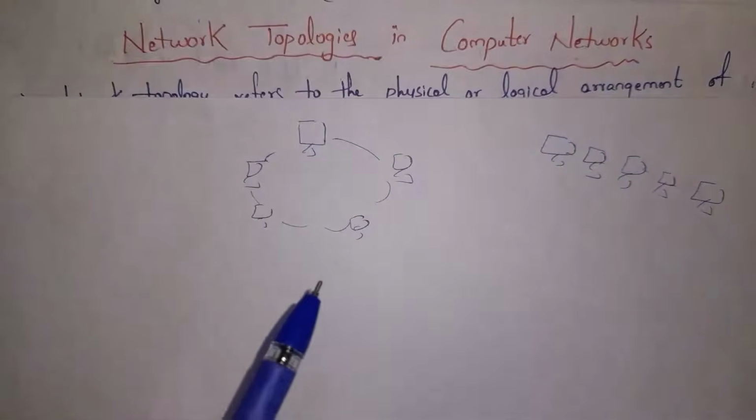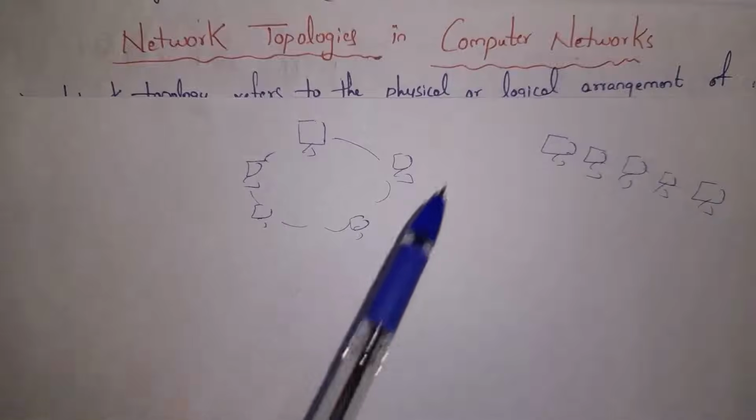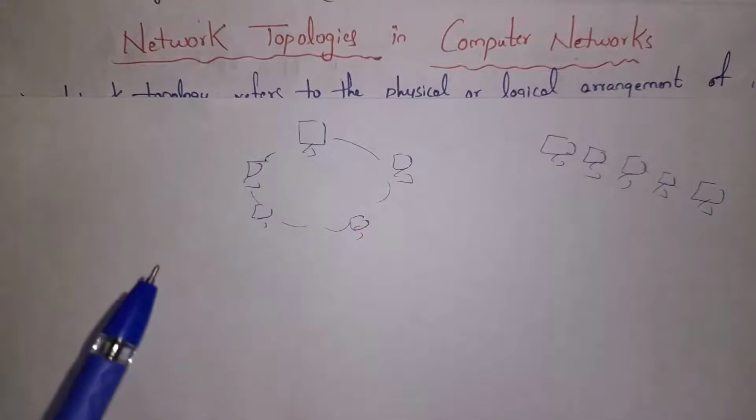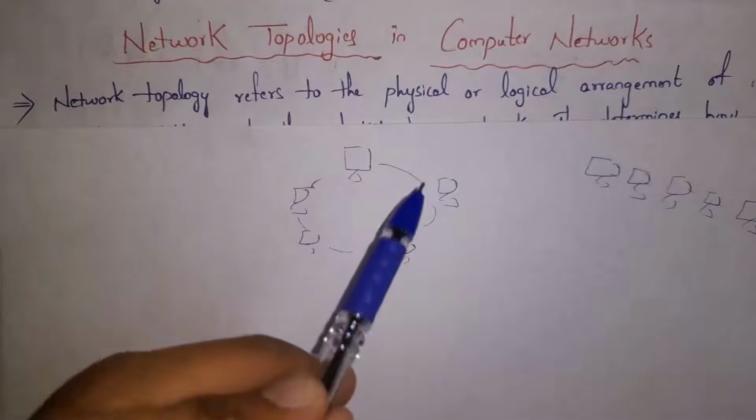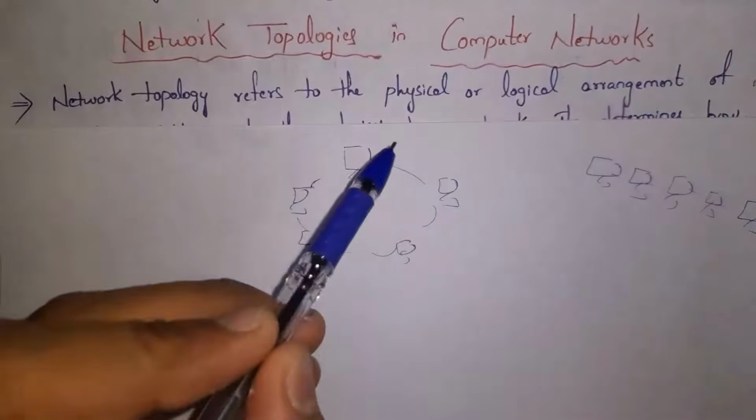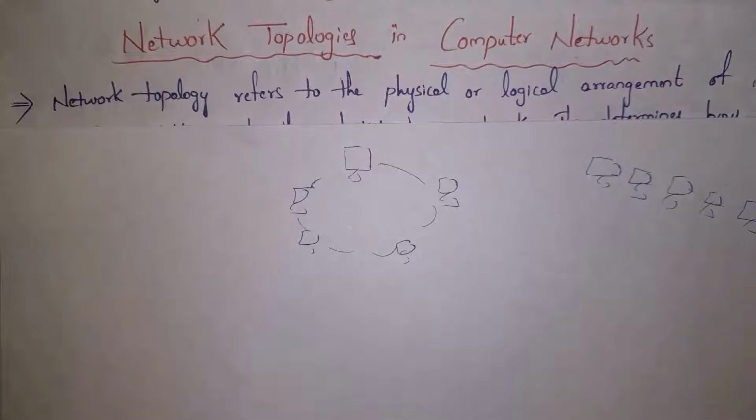For example, in some companies we connect computers in a circular manner. In some other companies we connect computers line by line. So different companies will follow different structures. We call this structure network topology. By seeing this arrangement, you can clearly know how data will flow between devices and how they are connected.